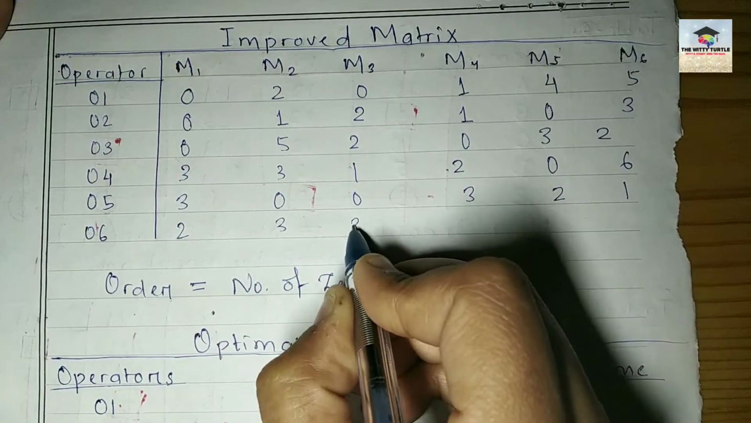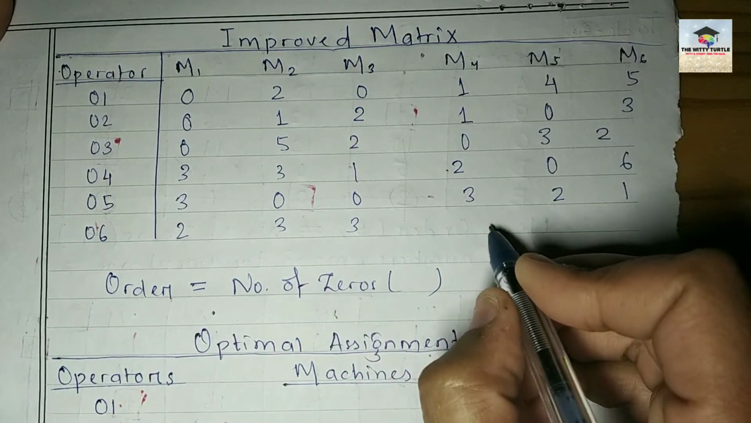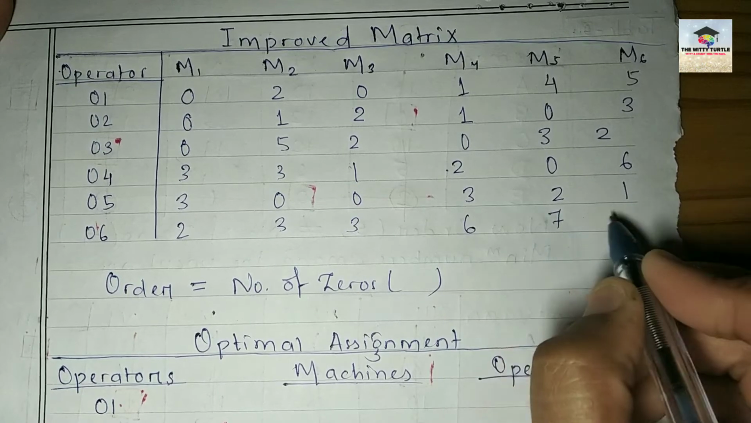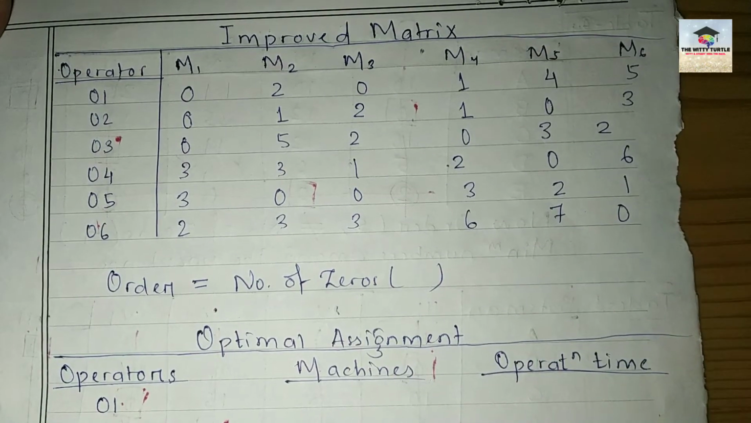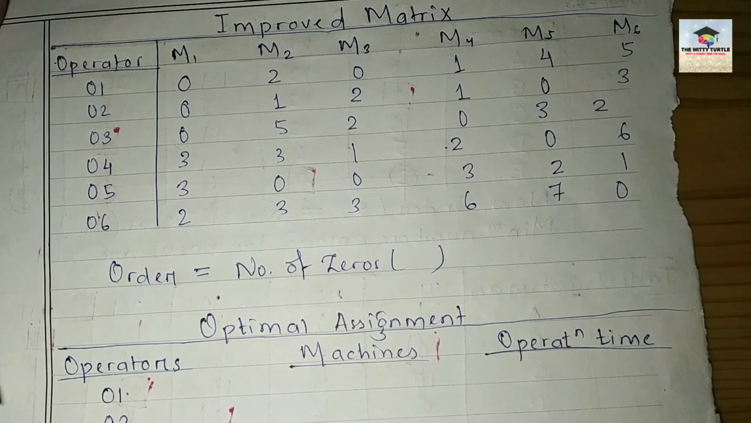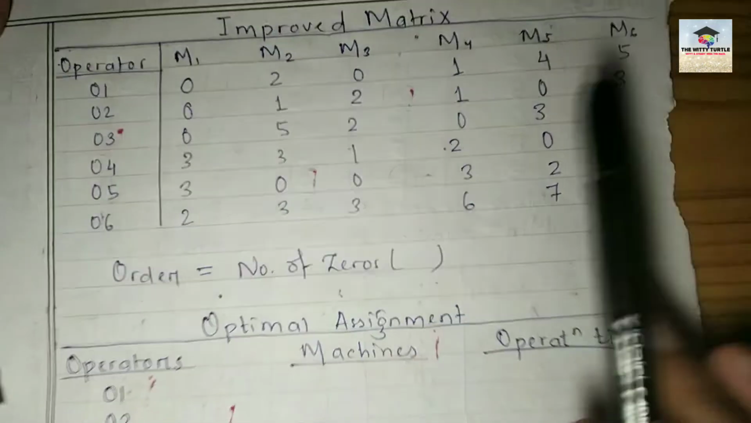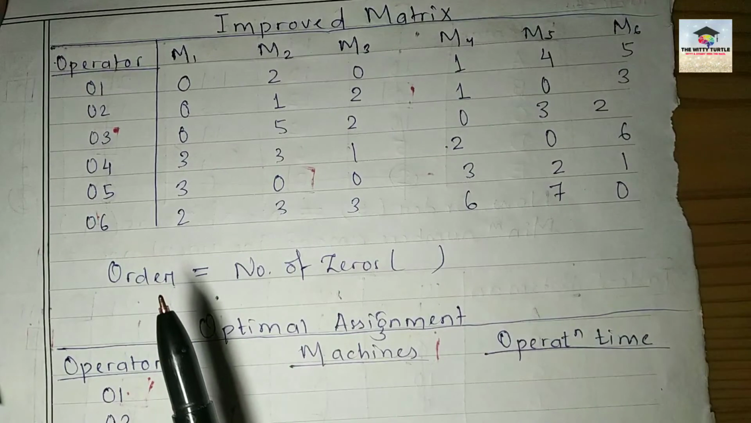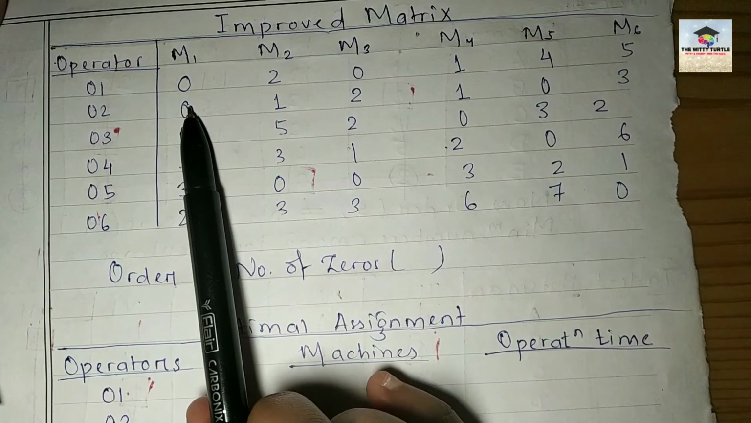Then 3, you are deducting 1 here. Then it will be as it is: 6, 7 and 0. Right? Now, here also you have to do the optimality test. How to do that? In the first row, you have 2 zeros, so you're not going to cut anyone. In the second row also there are 2 zeros.